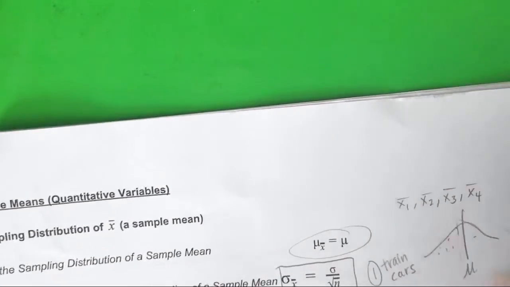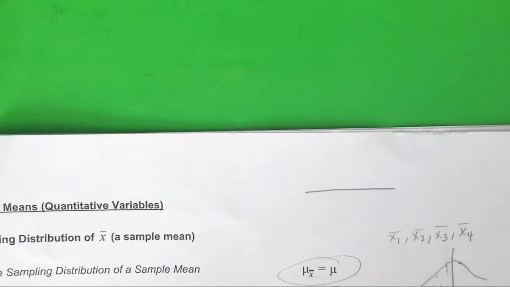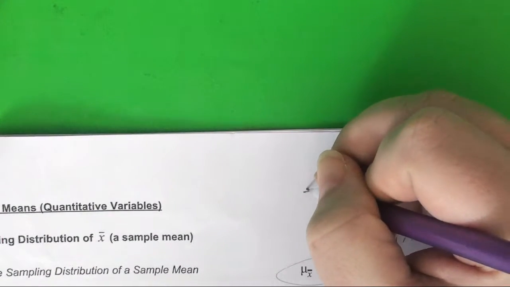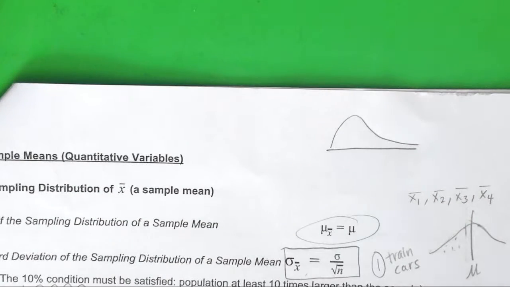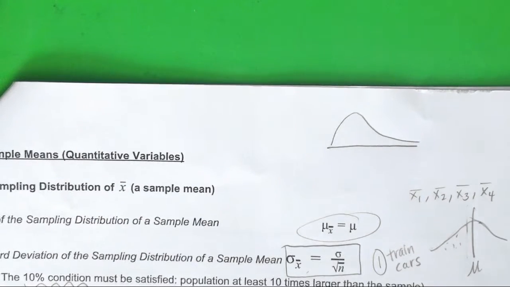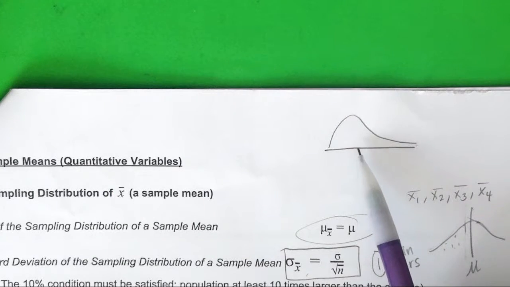even if they're coming from skewed data. So we talked the other day about IQ, but let me get off IQ for a second. People's income would be good. The income of people in the United States is clearly going to be skewed because some people make a ridiculous amount of money, and that's nowhere near the normal average.